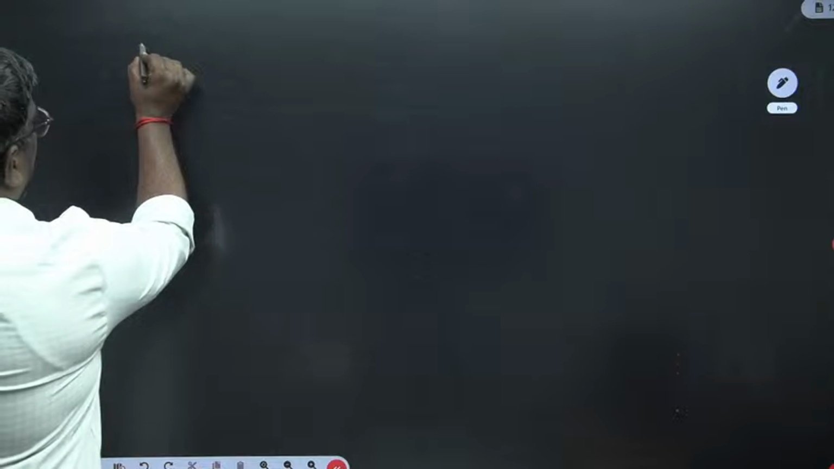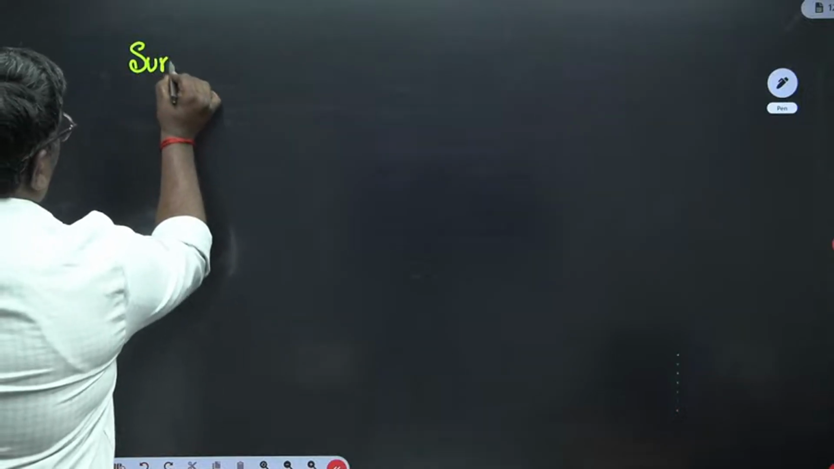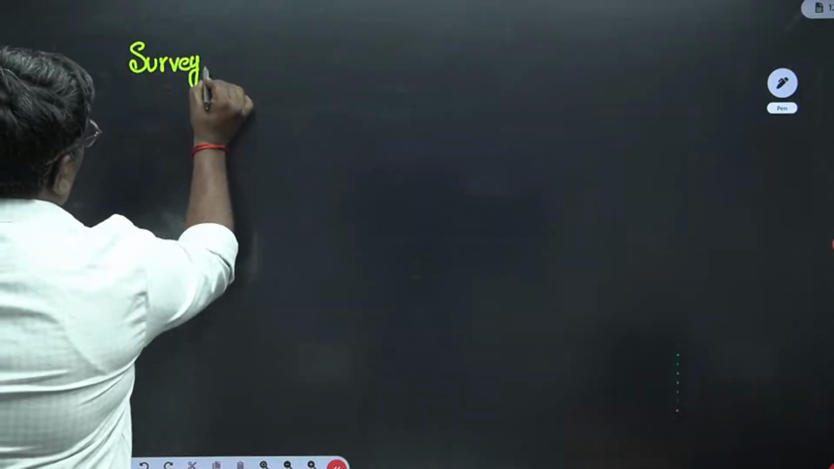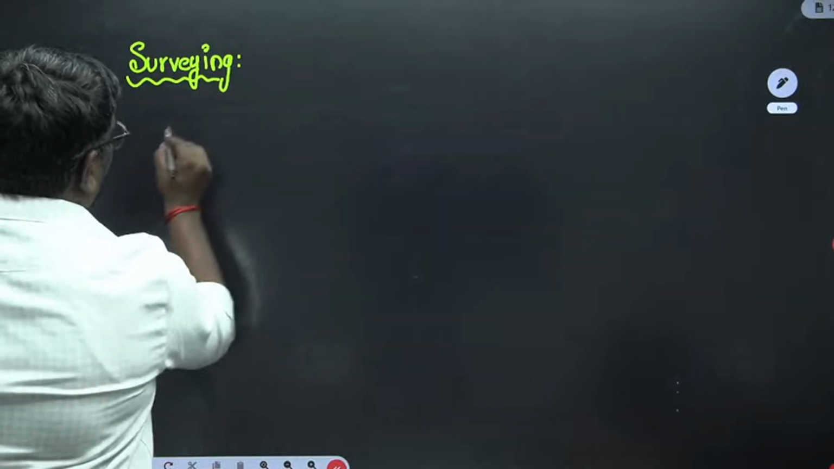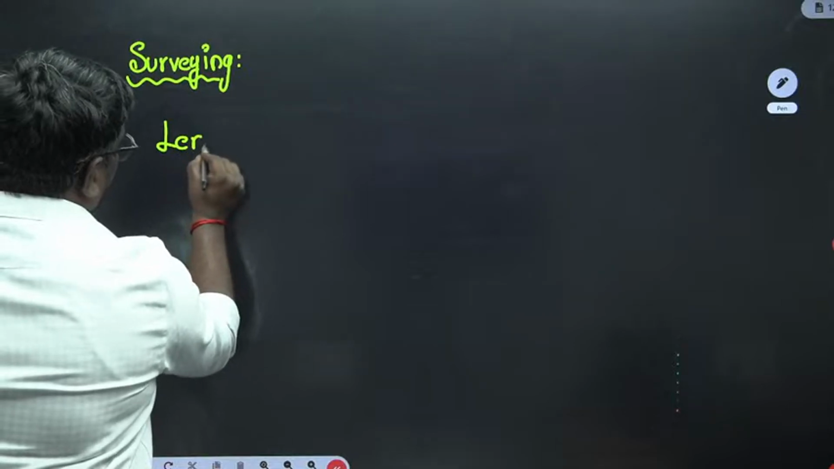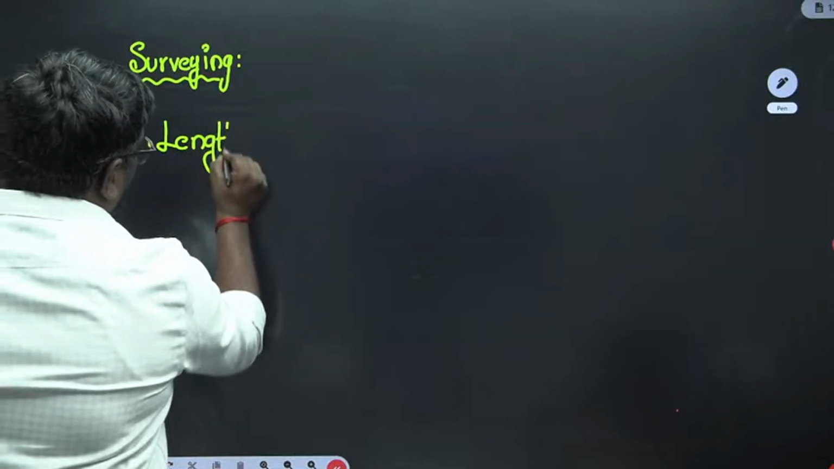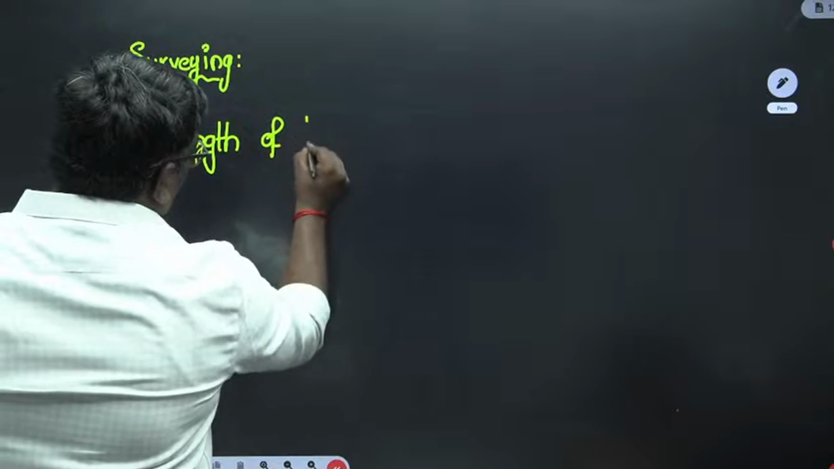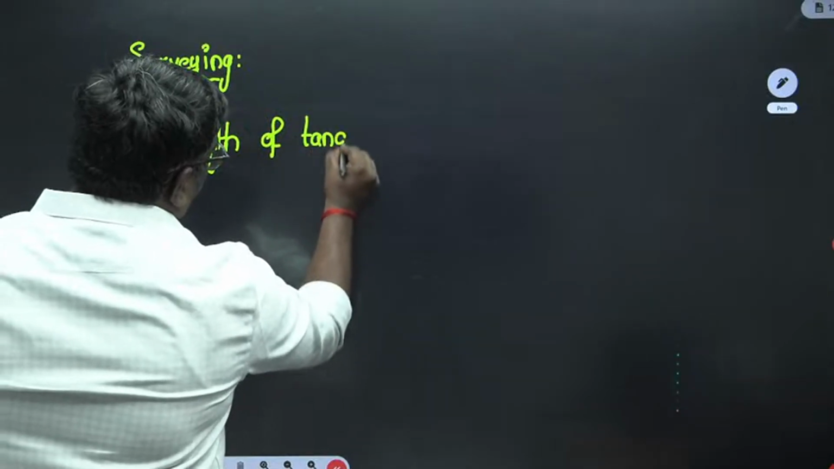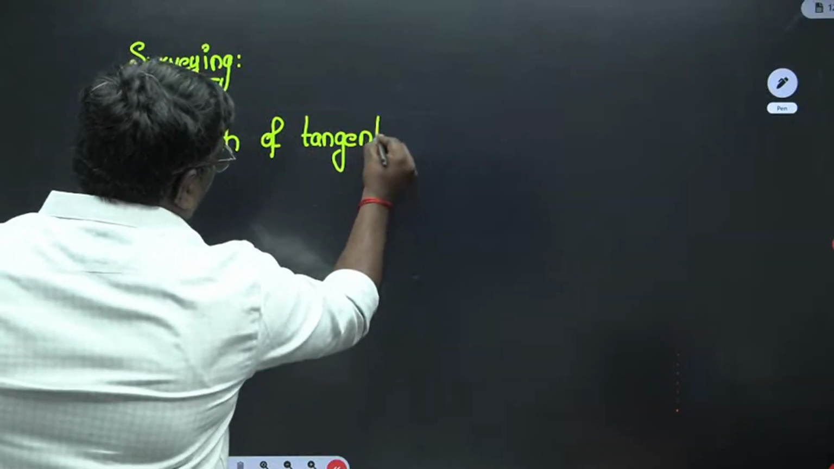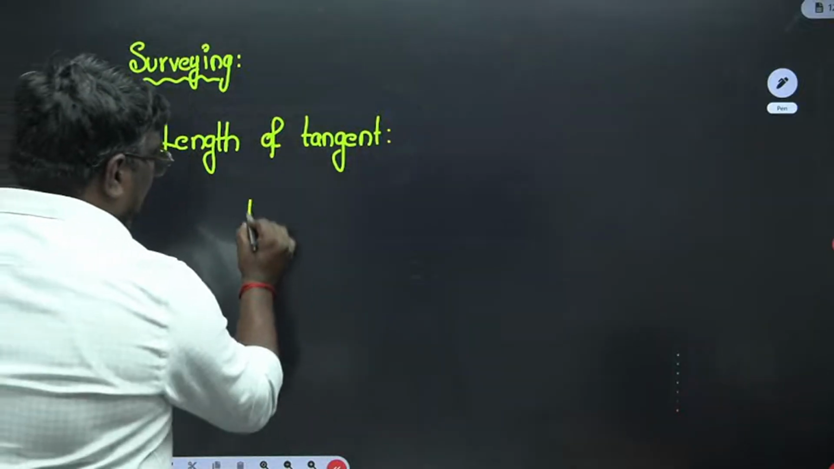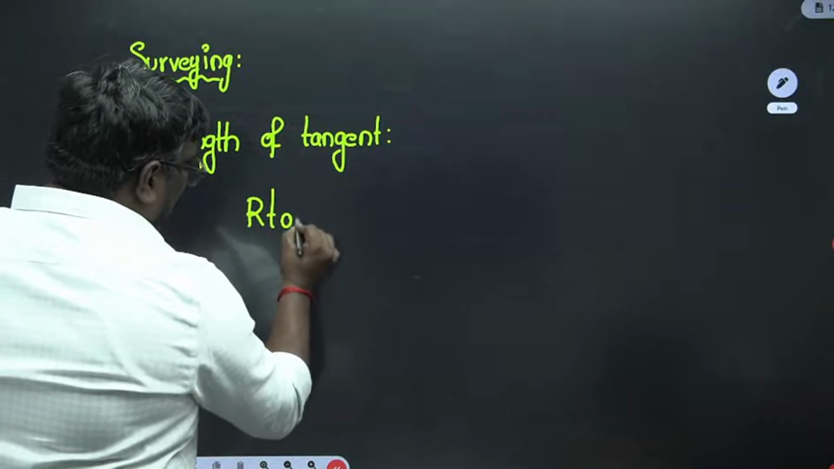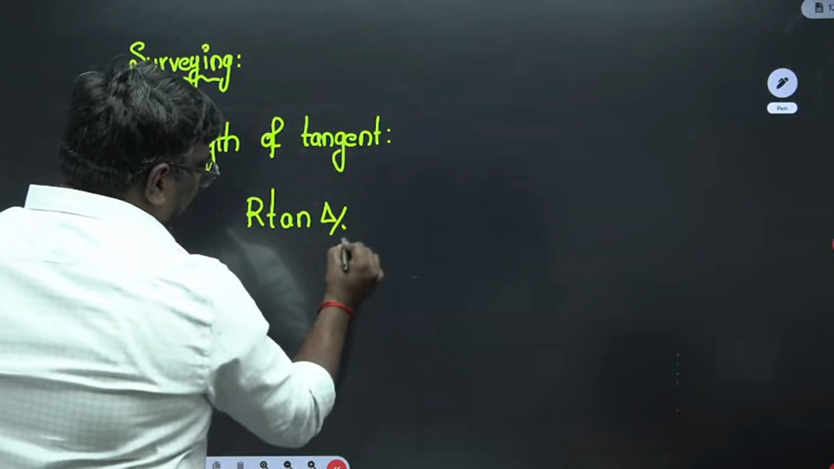Now see, my dear students, there was a question in surveying. They have asked what is the length of the tangent. Length of the tangent is given by the formula R tan delta by 2.